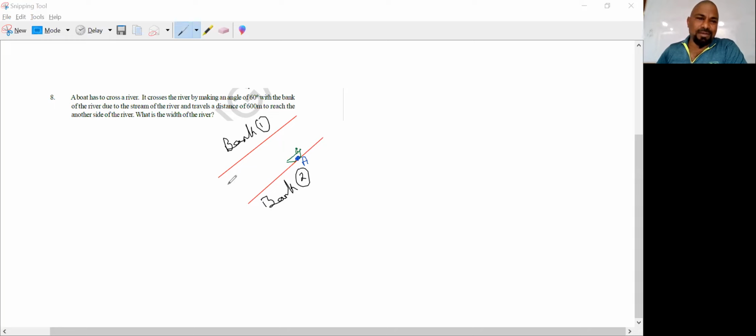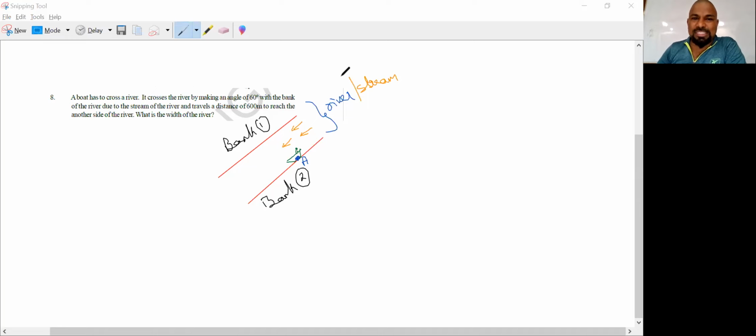But as it is a river, it is clearly said it is nothing but a river there. So what he is saying here is that it's a stream, a continuous flow of water. Stream means that water obviously pushes the boat. Actually, a boat has to cross the river. It crosses the river by making an angle of 60 degrees with the bank due to the stream of the river and travels a distance of 600 meters. So it is clearly given.